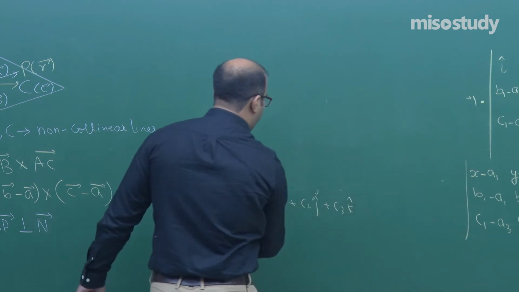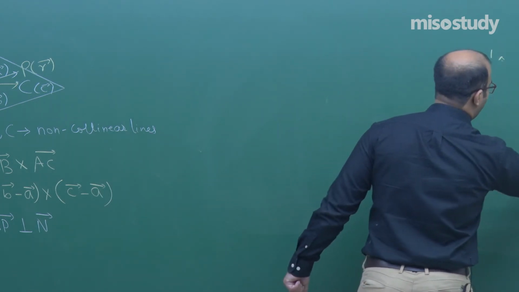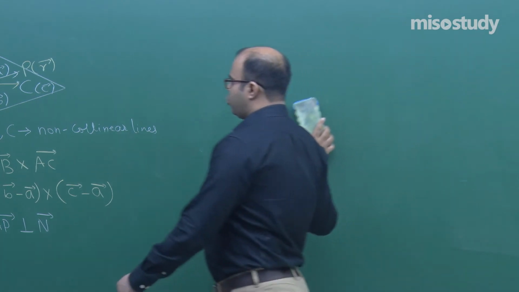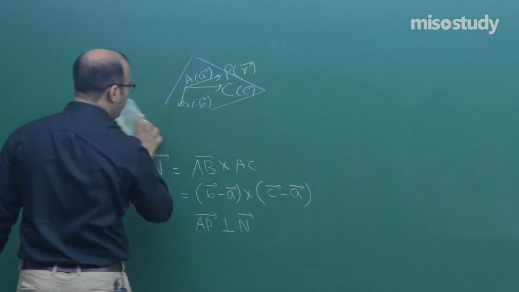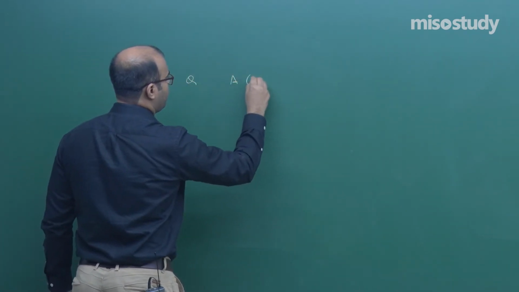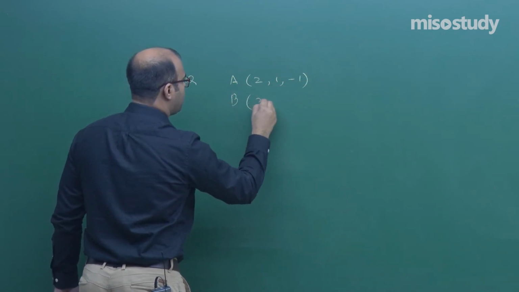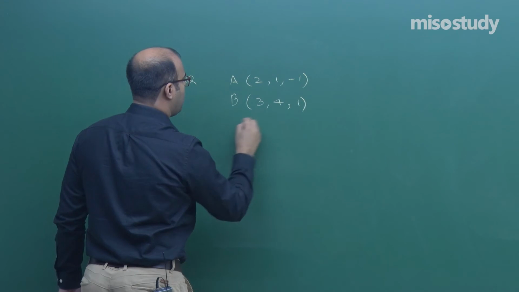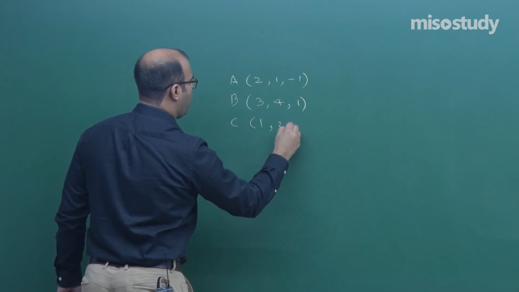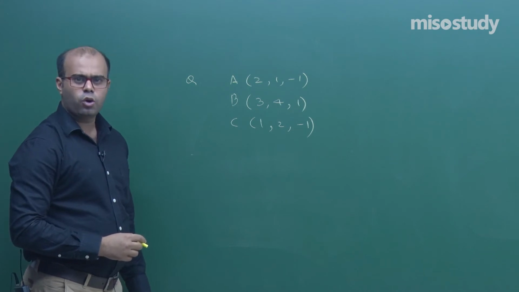So there are 3 points which should be given to us. Let us take those 3 points and make sure that those 3 points are not collinear. So I am taking a point A, which is (2, 1, -1), B (3, 4, 1) and C (1, 2, -1). So are these points collinear? How do we check the collinearity?